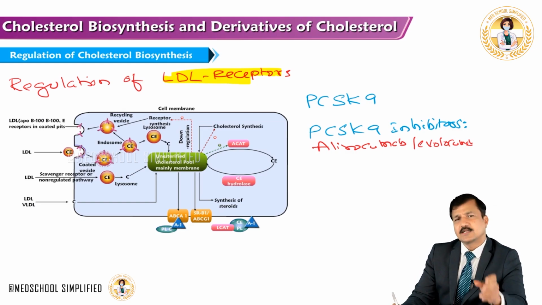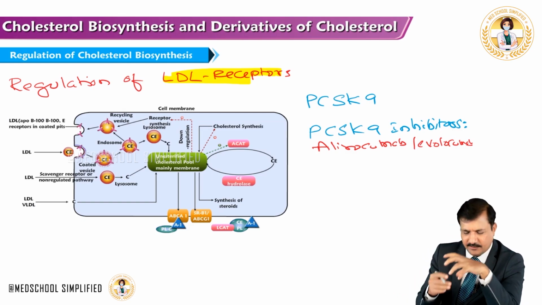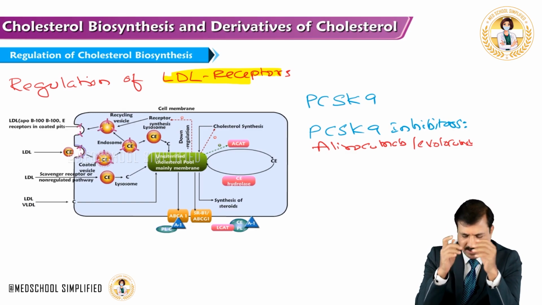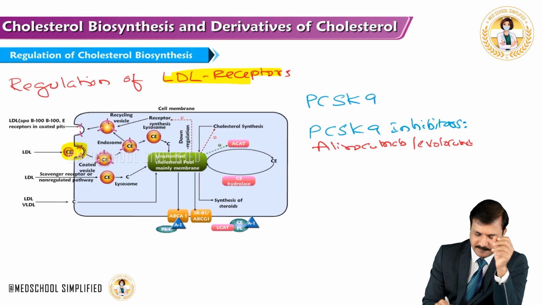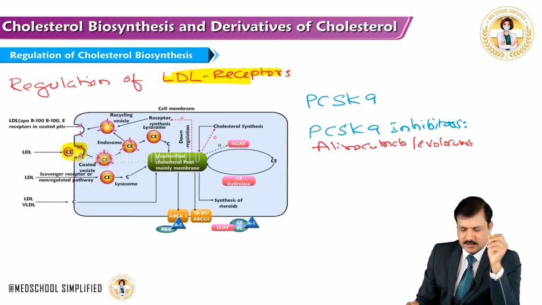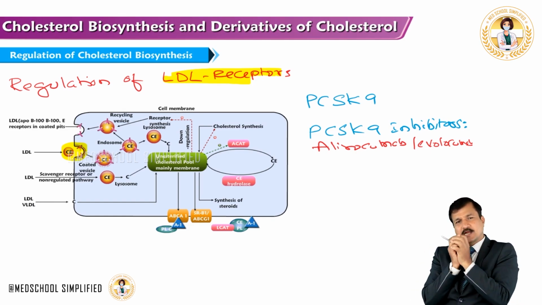And also note that the LDLs, when they bind with the LDL receptor over the cell membrane, as it is shown here, which I have highlighted with the yellow color. So once LDL is internalized with the LDL receptor, they will go and fuse with the lysosome to become endolysosome.